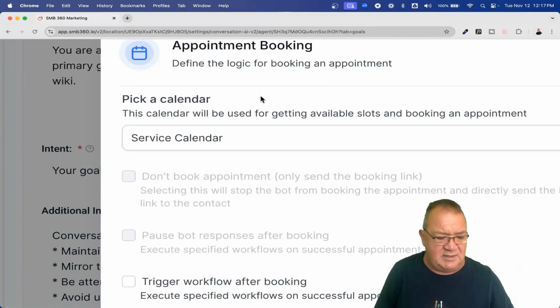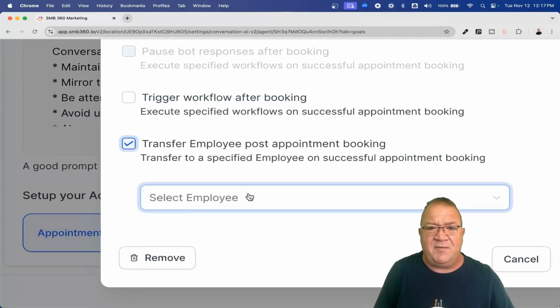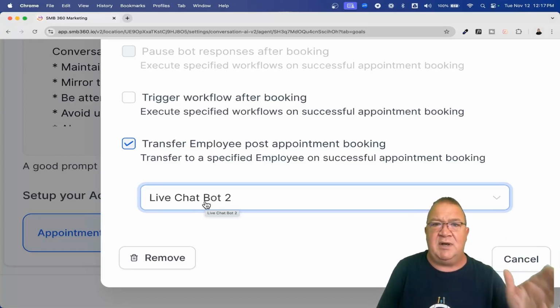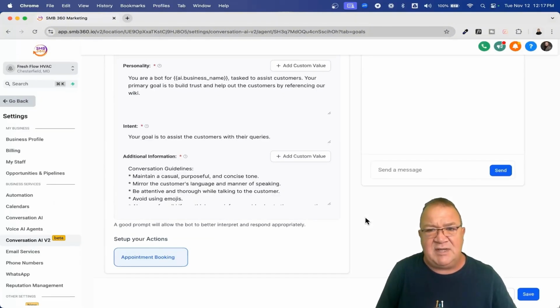I'm sorry for using the double example here, but from here, we can simply choose another bot. If we wanted to have it transferred to that live chat bot too, then once they book an appointment, we can then hand them off from this one bot to another bot to be able to answer questions. Now, depending upon your scenario, you may be able to use that, you may not.